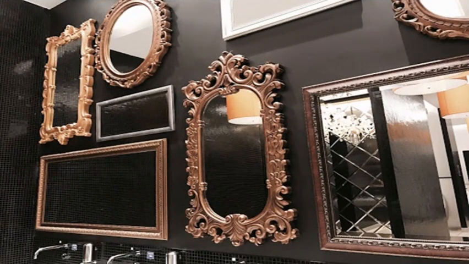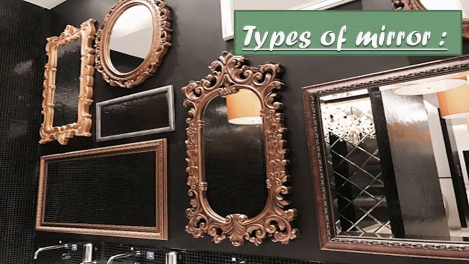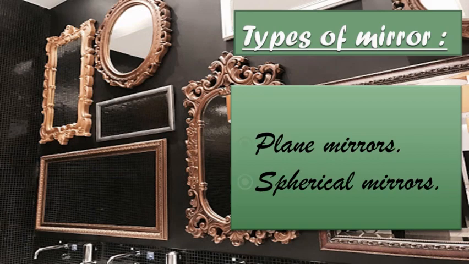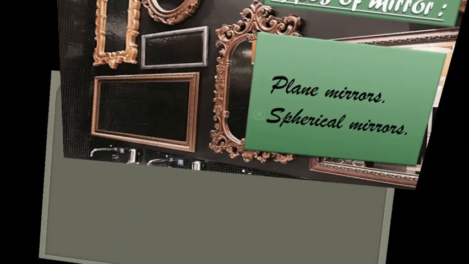Now we use various types of mirror in our daily life, right? So there are different types of mirror. Basically there are two types of mirror: first is the plane mirror and second is the spherical mirror. These two types of mirror we have to study in this lesson. So let's first see about the plane mirror.